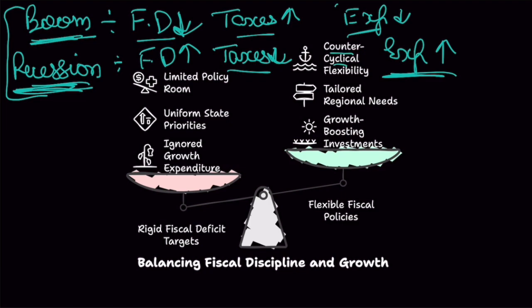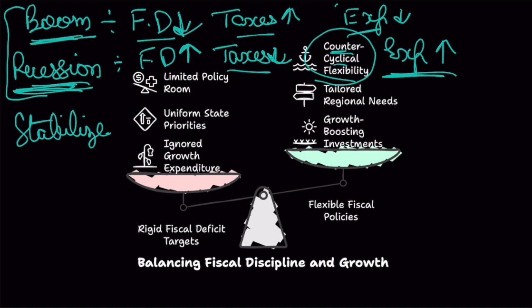Now, you need flexible fiscal deficit target to conduct this counter-cyclical fiscal policy, because if you are not doing counter-cyclical fiscal policy, then you won't be able to stabilize your economy. If there is a recession, but you are being told that you have to maintain 3% fiscal deficit target, but there is a recession. Now is the time for you to increase fiscal deficit, but you can't because that target is rigid. So you won't be able to bring your economy back to its journey of growth. That is the problem.